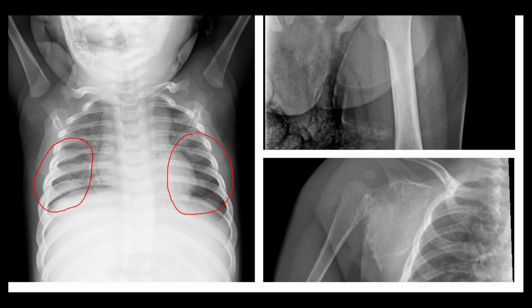And then the other thing I'm noticing, I think this is a femur. There's like this thickened line, bright line. So this is consistent with like cortical new bone formation. And then I think this last image on the bottom right is just trying to show hyperostosis and like periosteal new bone formation in the clavicles, which would be classic for Caffey disease.